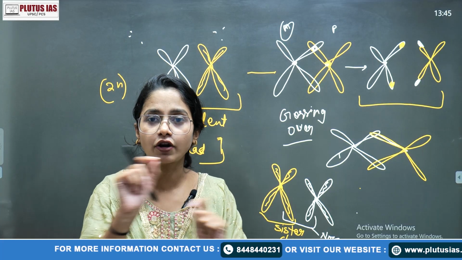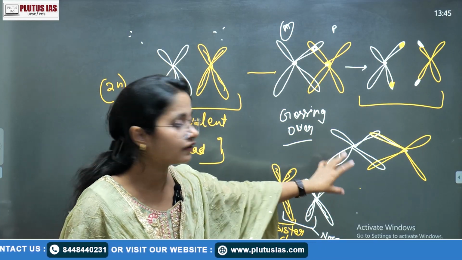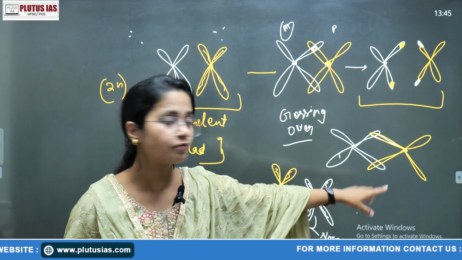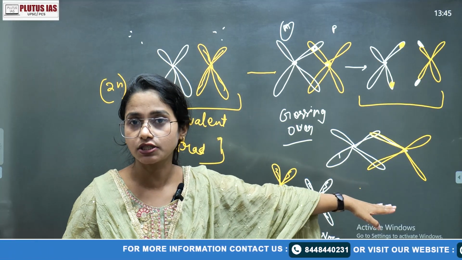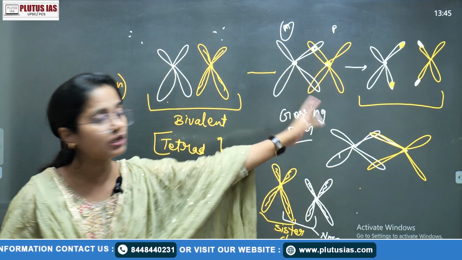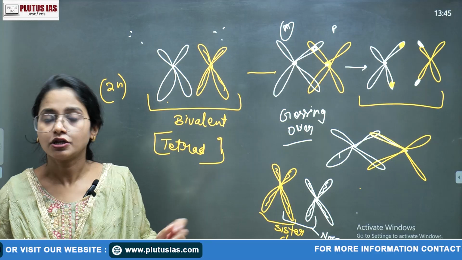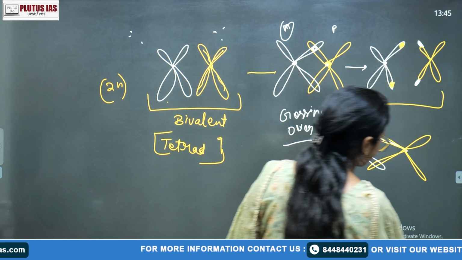So connect whatever dots you have. Whenever we talk about the lampbrush chromosome, we specifically mention the diplotene stage, which is actually after the crossing over stage. So these are some basic concepts of crossing over.